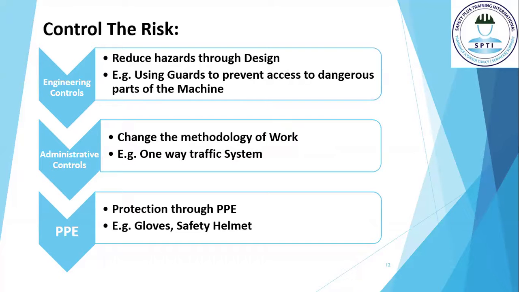The fifth one is administrative controls. In this, you have to change the methodology of work. For example, if different vehicles are operating in your workplace and they may collide with each other or strike your employee, simply introduce a one-way traffic system to avoid these hazards.